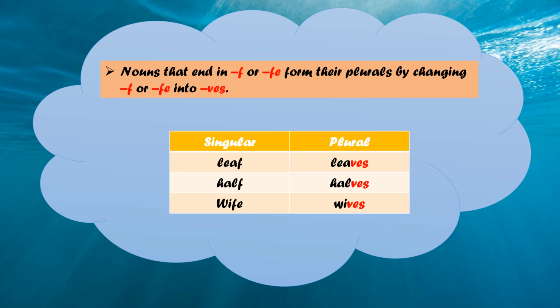So half will become halves in its plural form. Next is wife. See, the noun wife ends in FE. So this FE will be replaced by VES to form its plural form. So wife will become wives in its plural form. Clear?